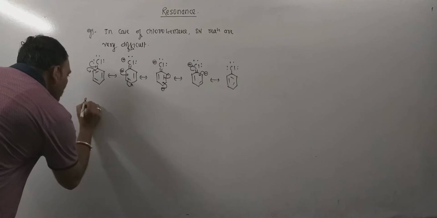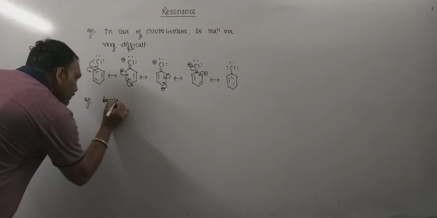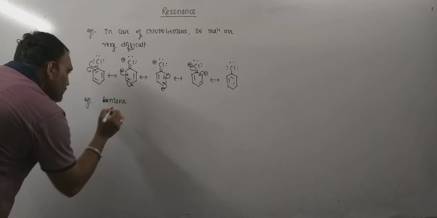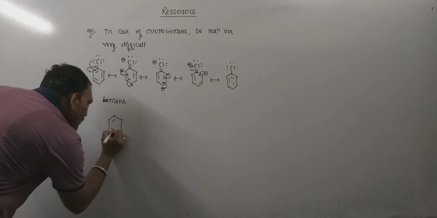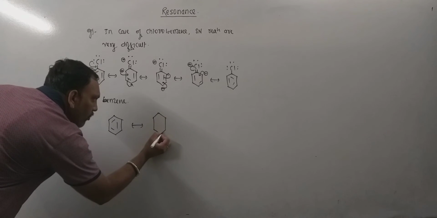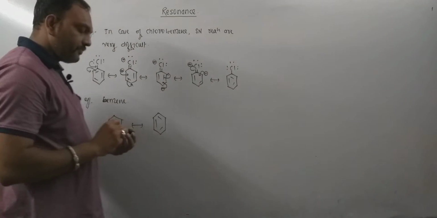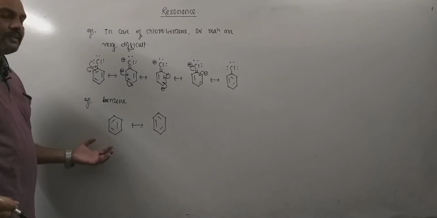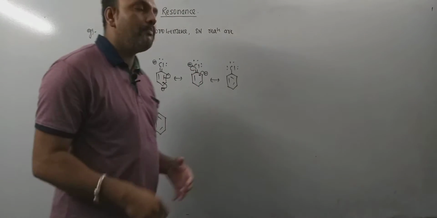Take another familiar example, benzene. Benzene can be given in two different manners, like this. Right here, no single structure from these can explain all the properties of benzene itself.